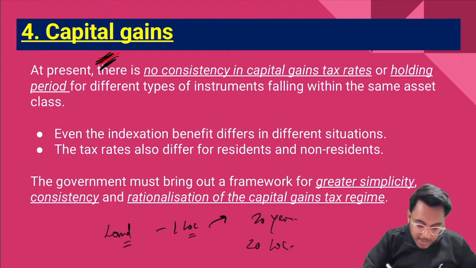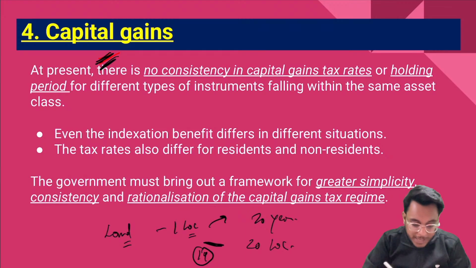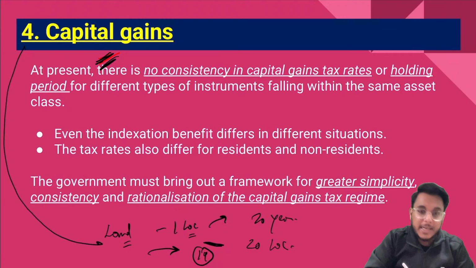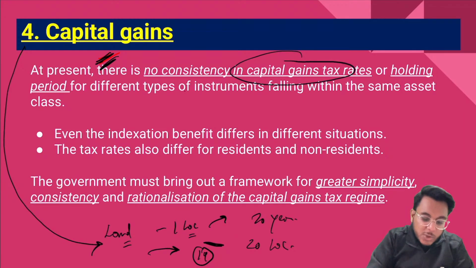So if you see the price of your land, the appreciation in your land is 19 lakh rupees. Now on this 19 lakh rupees, there will be tax, and we have the capital gain tax of two types, short term capital gain tax and long term. Now on the capital gain tax, there is no control.